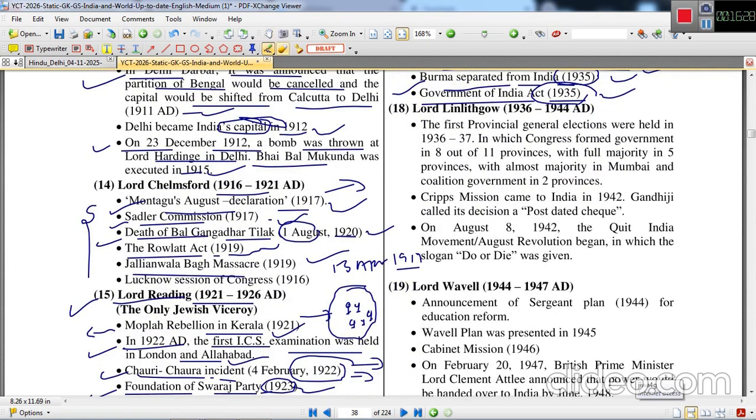Lord Linlithgow ruled between 1936 and 1944. The first provincial general election was held in 1936-37, in which Congress formed governments in 8 out of 11 provinces. This was again a watershed moment in India's struggle for independence. People came to know about Congress rule. Out of the 8 Congress governments, full majority was only in 5, with almost a majority in Bombay and coalition governments in 2 provinces.